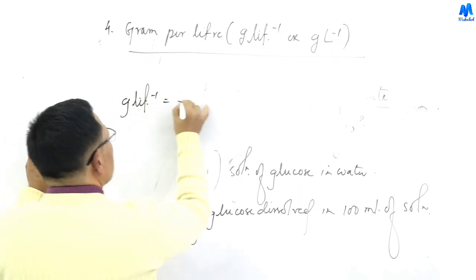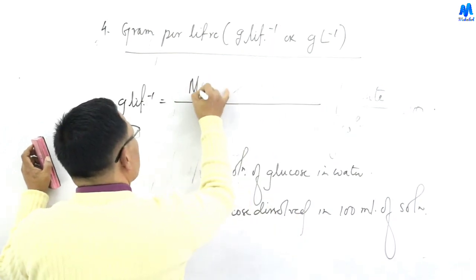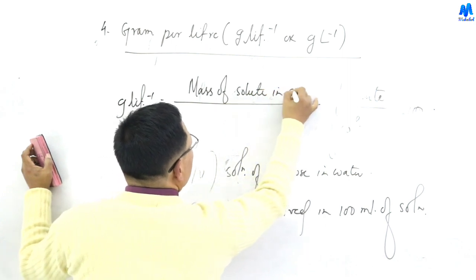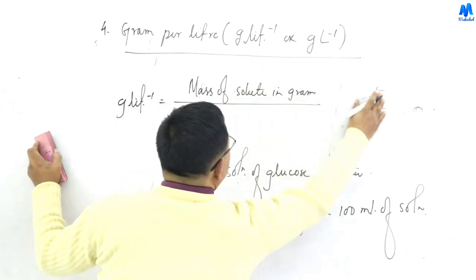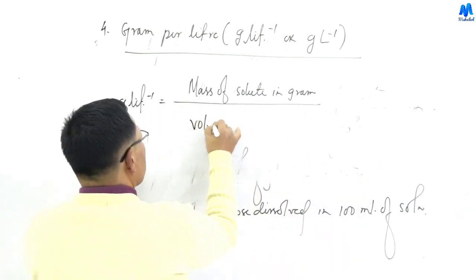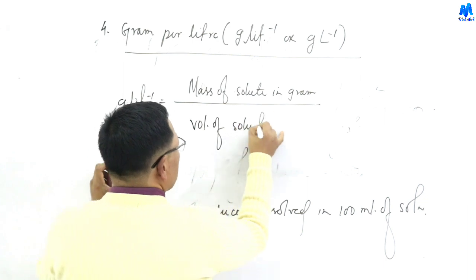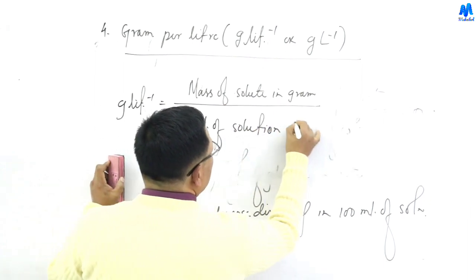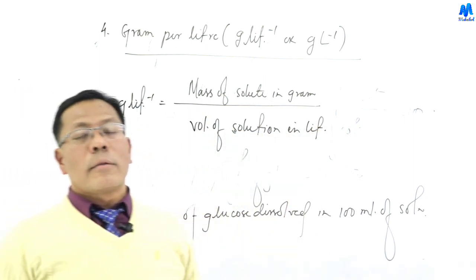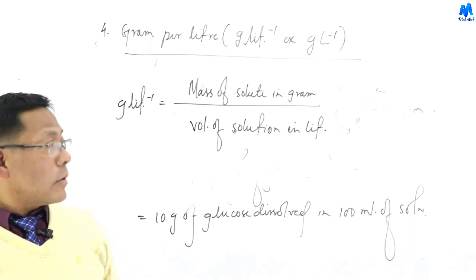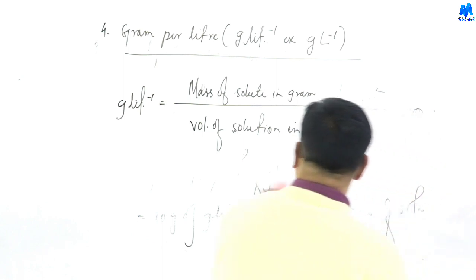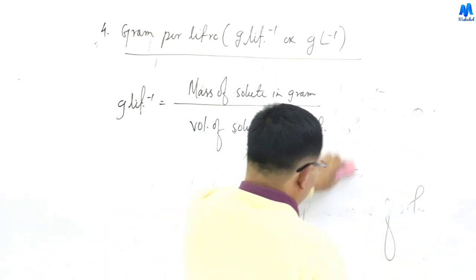Gram per liter is equal to the mass of solute in gram divided by volume of solution in liter.